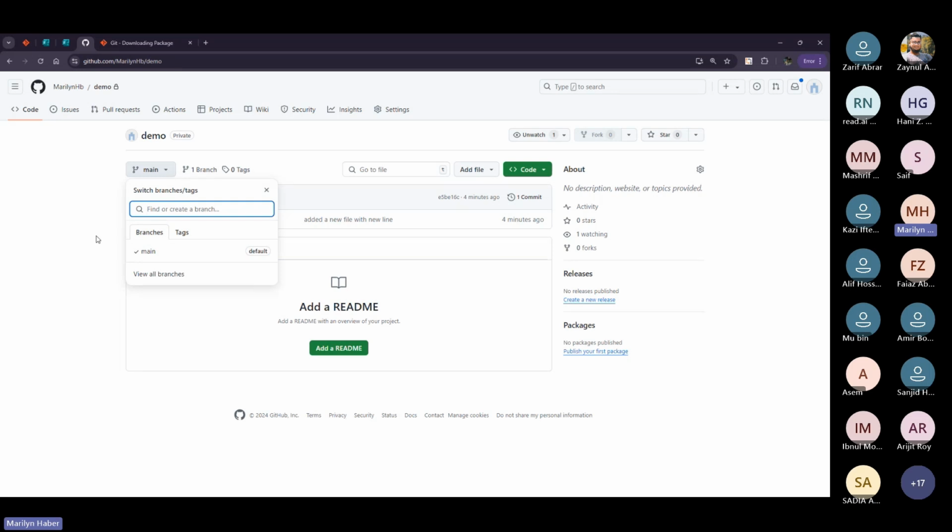And when I do create another branch, and I need to put the changes of my other branch into the main branch, I have to ask the developer or the person responsible for this repository to take my changes, review them, and merge them into the main repository. The concept, first of all, is clear.